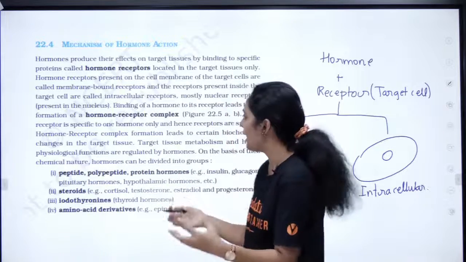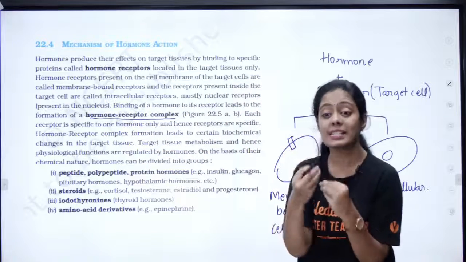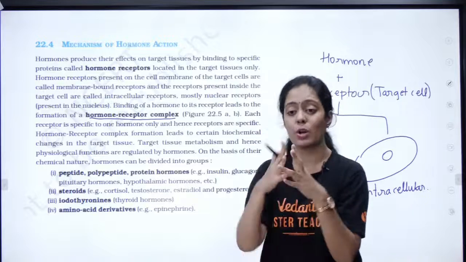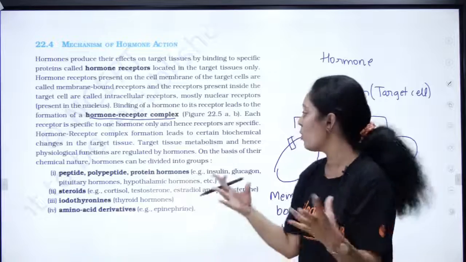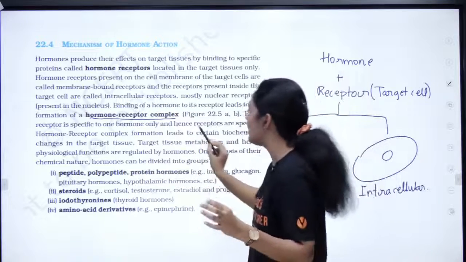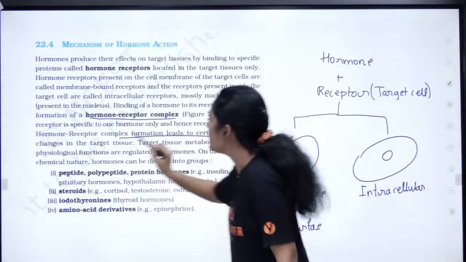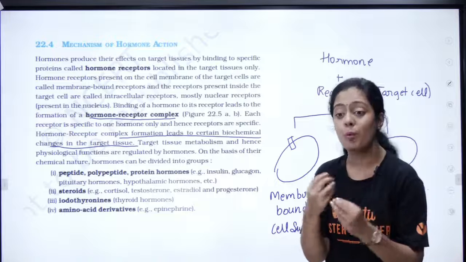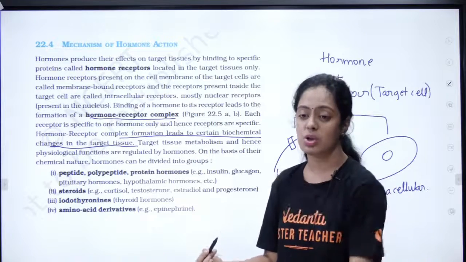This hormone will bind to receptor. They are going to form a hormone receptor complex. Okay, இப்போ இந்த ஹார்மோன் receptor complex bind ஆனோனே அந்த செல்ல நிறைய changes நடக்கும் பசங்களா. So they are going to bring about a lot of changes and they produce certain biochemical changes in the target cell and they are brought about by production of intracellular messengers.